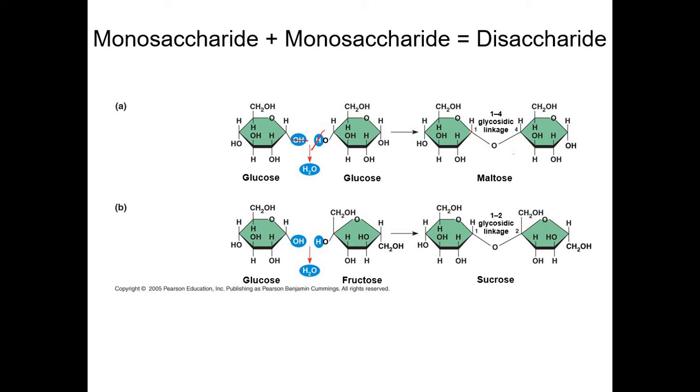Now, that means the oxygen remains here, right? Because you removed water. This bond between 2 monosaccharide units is called a glycosidic linkage or a glycosidic bond. And the 1,4 describes the number of the carbons. So this is carbon number 1 of this molecule and this is carbon number 4 of this molecule. That's why it's called a 1,4 glycosidic linkage. In this case, it's 1,2 because this is carbon number 2 and carbon number 1 here. That's why it's called a 1,2 glycosidic linkage.